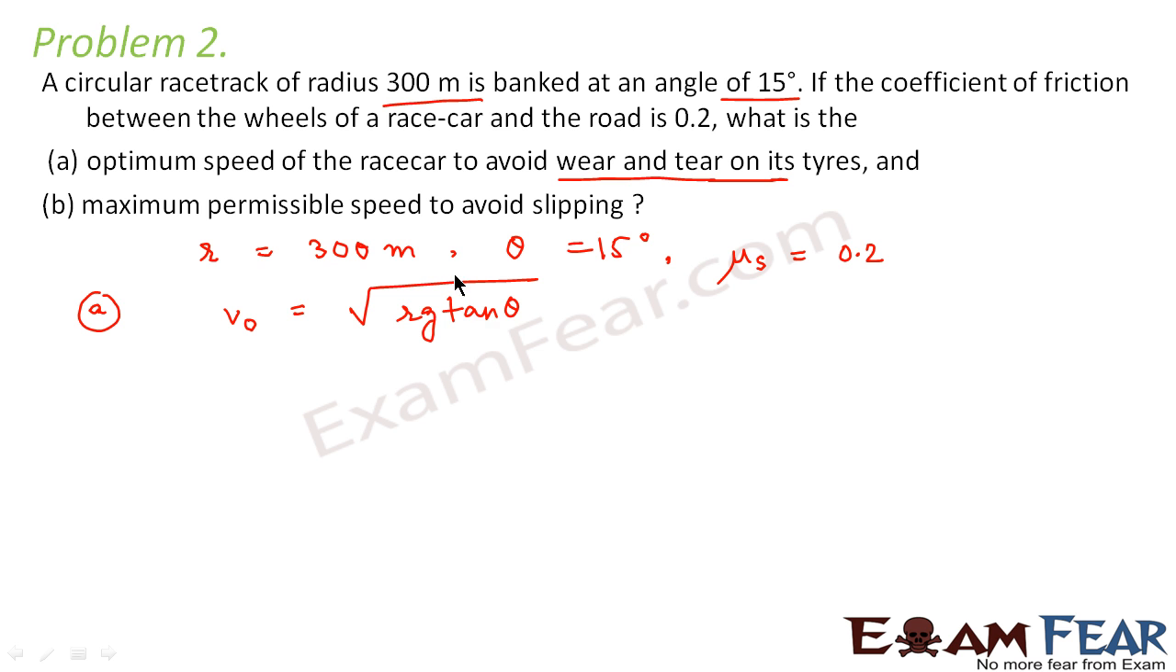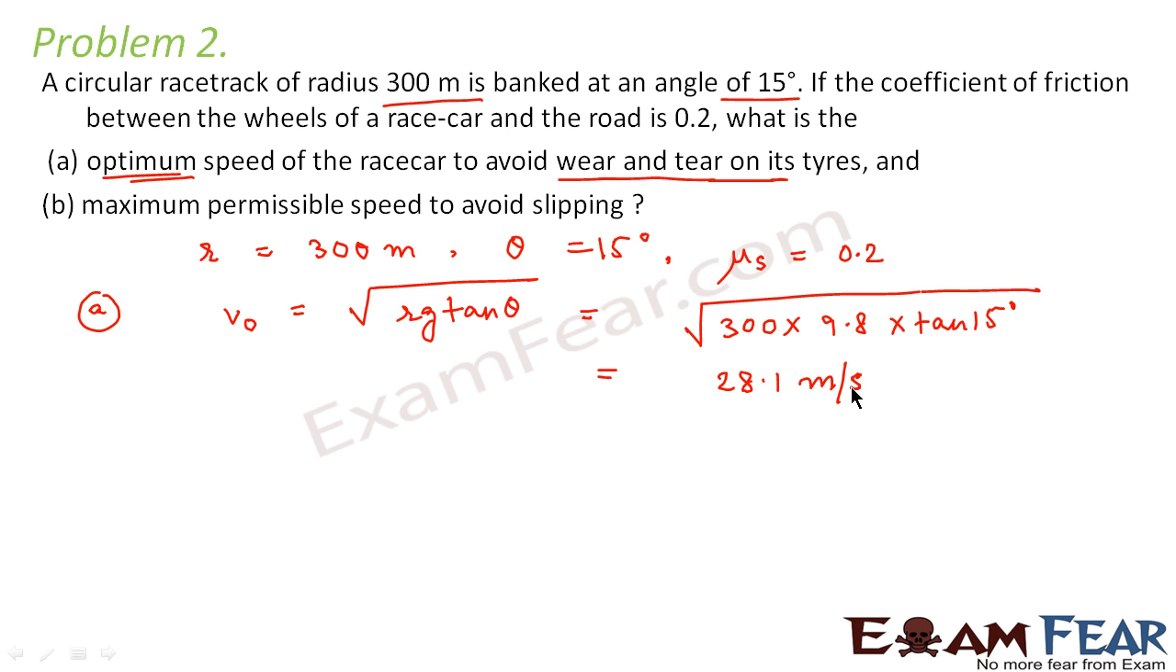That means the wear and tear will start only when mu s becomes 0. So that means that value is the optimum value of velocity. So we will say this is root of Rg tan theta. So let us put the values. This would be R into g, 9.8, into tan 15 degree. Now putting the values, we find it as 28.1 meter per second.